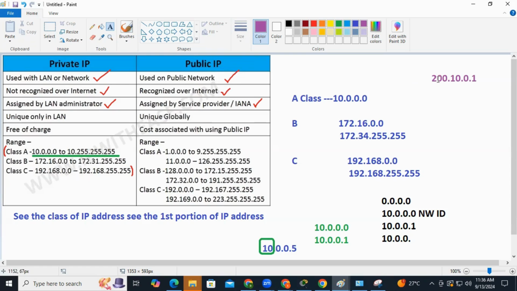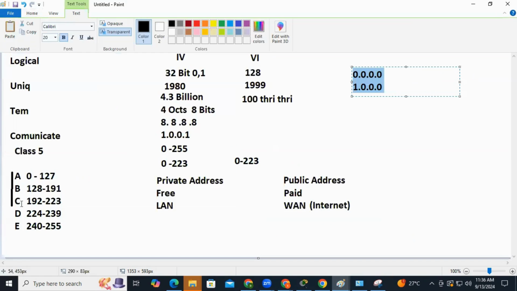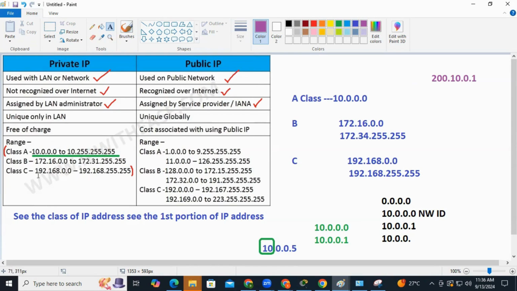This is 200, which falls into the class C category. What IANA said for class C is 192.168.0.0. Now, it is 200, which does not match this, so you consider it a public IP.